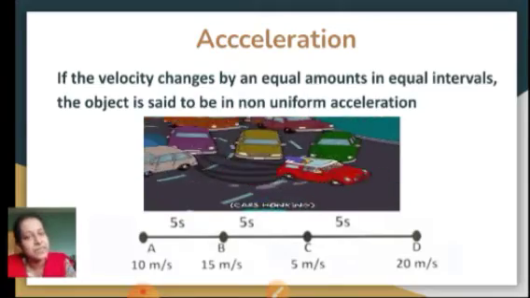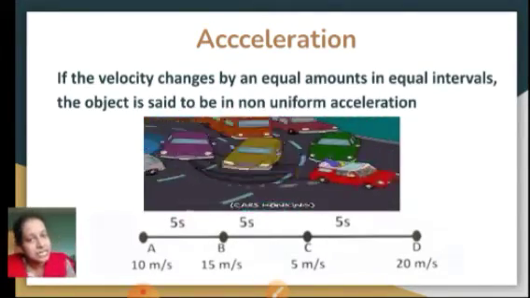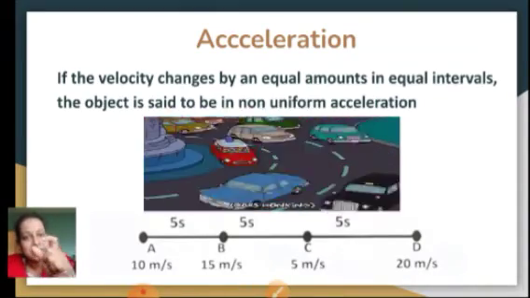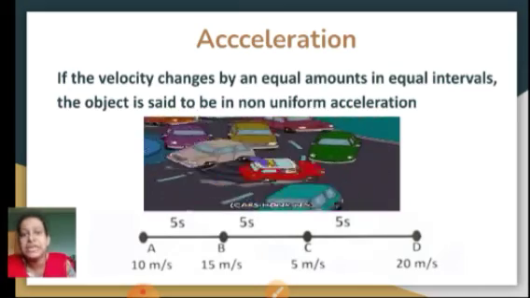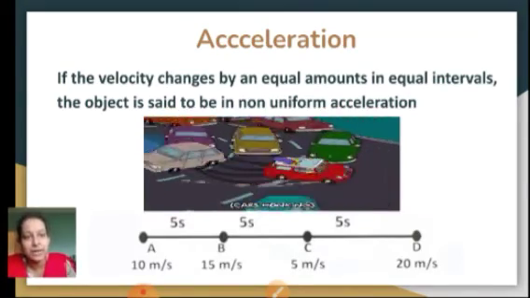When there is an increase in velocity, it is called positive acceleration, and when it is decreasing, that means it is negative. Okay, or retardation, it is retarding its velocity or decreasing its velocity, it is called negative acceleration. You will learn more after this.